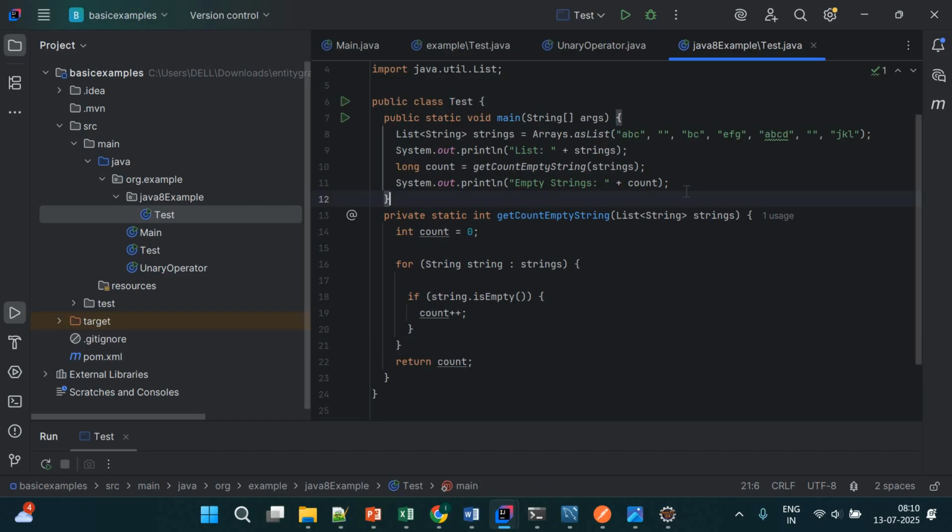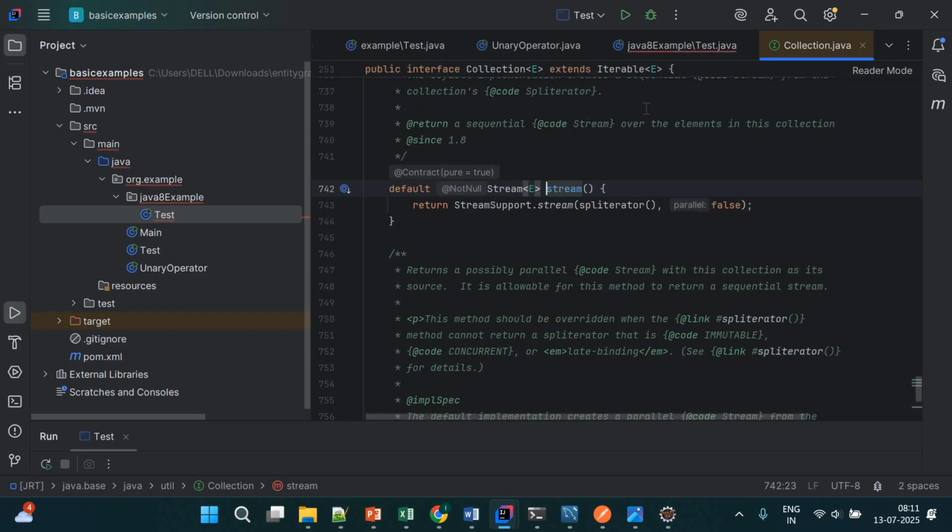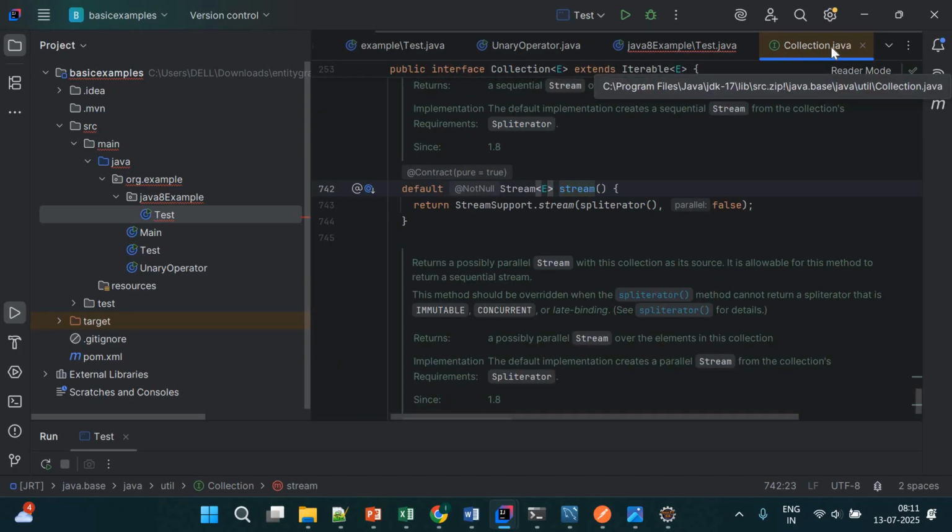Now see how much it has reduced the work if I go and use this in Java 8 style, right? So I am writing a Java 8 code here. Okay, just give me a minute. So here first of all we have to convert my list into a stream, right? So first we have strings. So let me write here strings.stream. The stream method is a part of all collections. You can look, stream is a method of Collection.java, which is a class having a stream method.